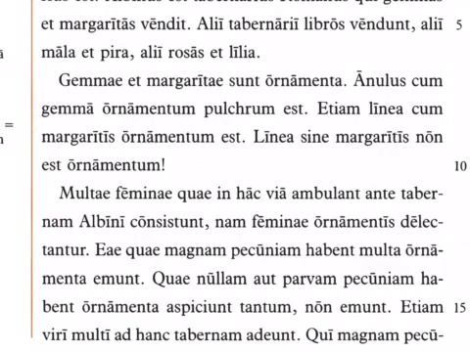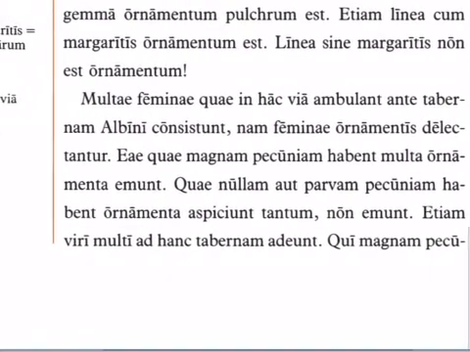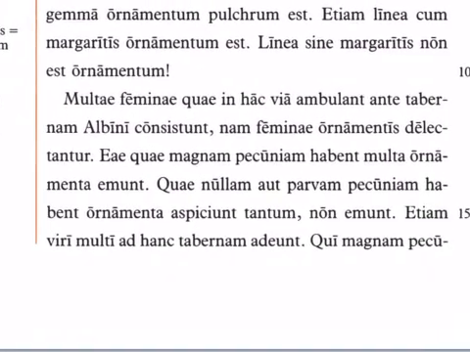Annulus cum gemma ornamentum pulchrum est. A ring with a gem is a beautiful ornament, adornment, or piece of jewelry. Etiam linea cum margaritis ornamentum est. Also, a string with pearls is a piece of jewelry, an adornment. Linea sine margaritis non est ornamentum. A string without pearls is not an adornment, a decoration. So yeah, if you just have a linen thread, not very fancy.